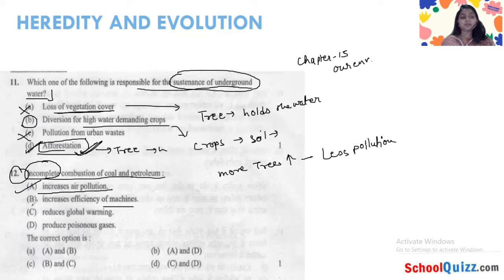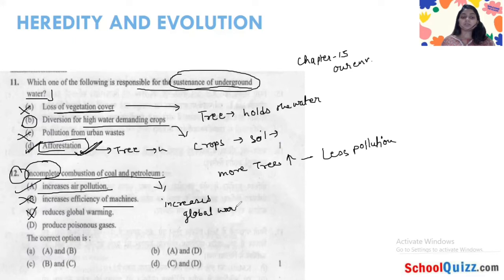Number two, increases efficiency of machines. This is not the answer, because the question is asking something else. Reduces global warming is also not the answer. Why? Because incomplete combustion of coal and petroleum increases global warming, and here it is written reduces.